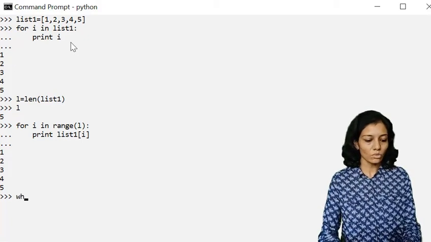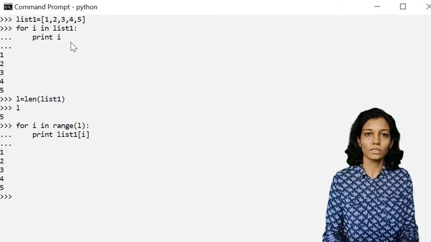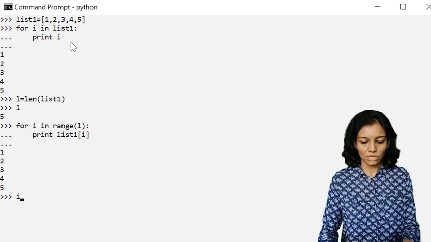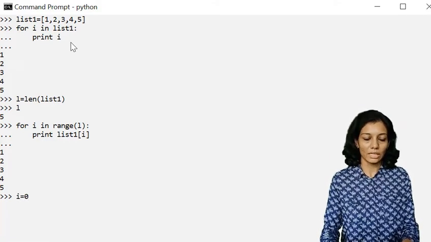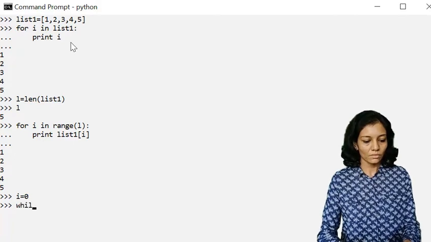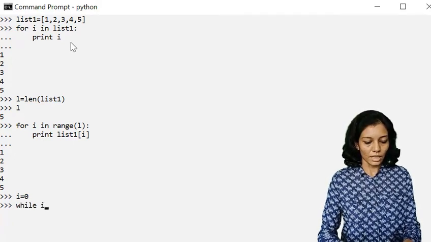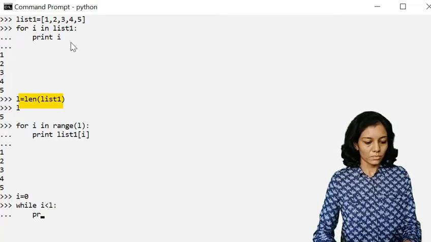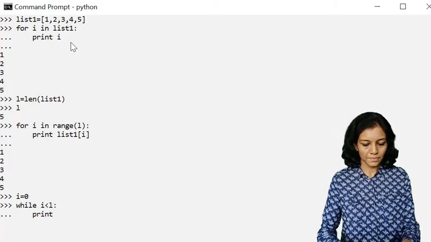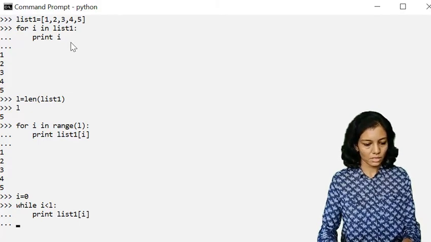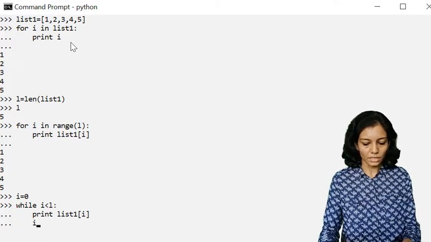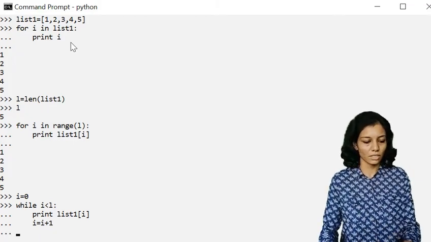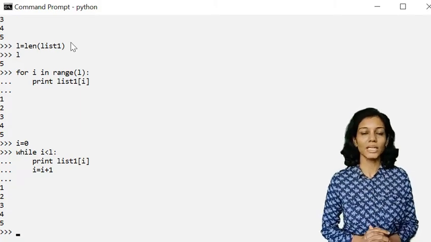So now let us see how to use a while loop in order to iterate over the list. So here I'll be using one more variable to keep track of the iteration, that is i. While i is less than length, colon, print the list element, then I will write the statement which will increment the value of i by 1, that is the next iteration. So that's it, and I'll be getting the same result using the while loop.